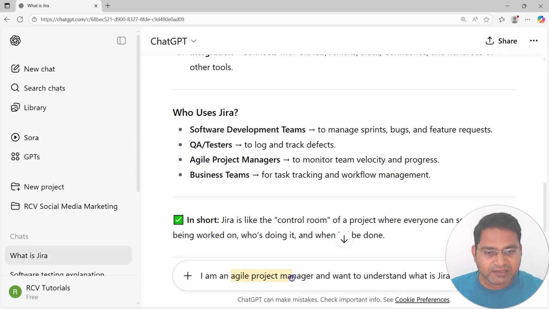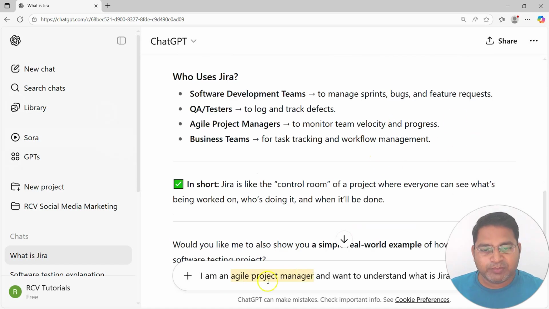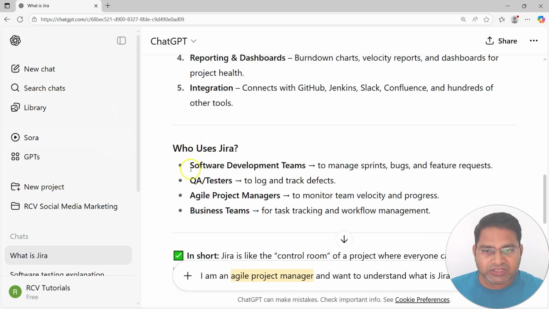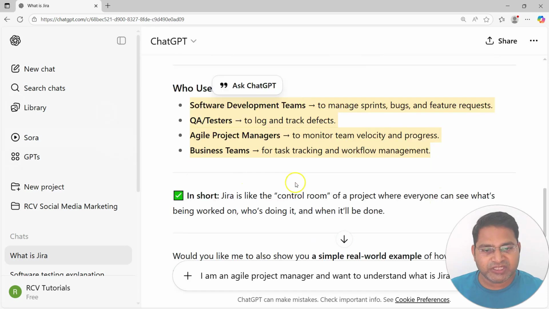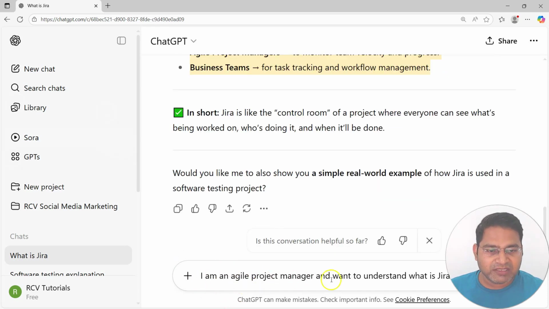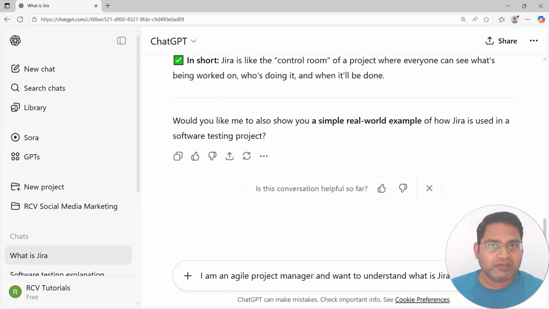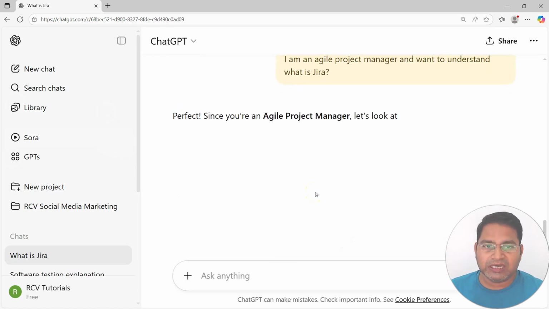I provided the large language model, ChatGPT, with some context that I am an agile project manager, not just a general "what is Jira". In the previous answer, it provided me a generic answer about who uses Jira: software development, QA testers, agile project managers and business teams. Now I am an agile project manager and want to understand what is Jira. So this is a very specific question about knowing Jira for an agile project manager. Let me see what answer we get.